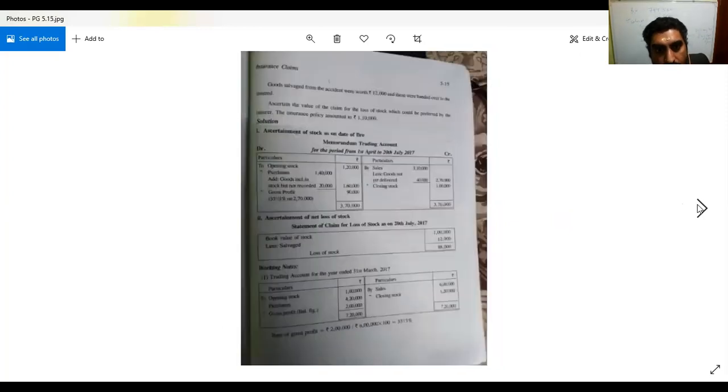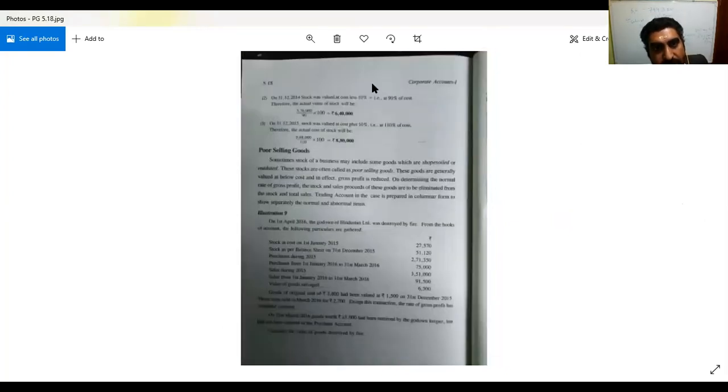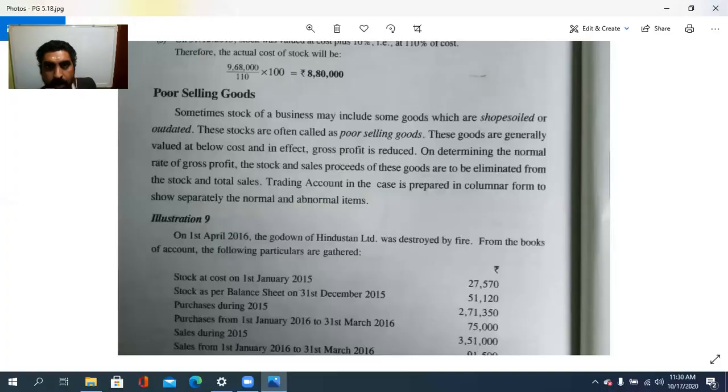So I will move on to a term called poor selling goods. What is that? Poor selling goods, we will check it. So what is poor selling goods? Sometimes the stock of a business may include some goods which are shop-soiled or outdated. Maybe it is outdated.